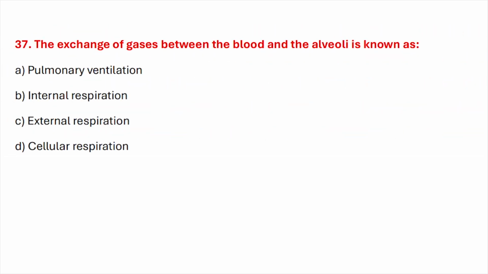Question number thirty-seven. The exchange of gases between the blood and the alveoli is known as. Correct answer is option C, external respiration.